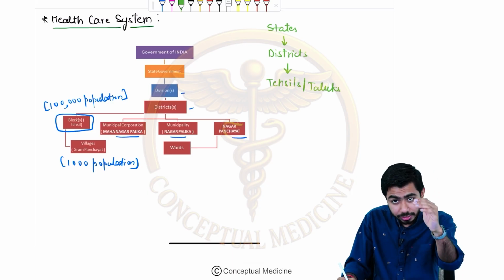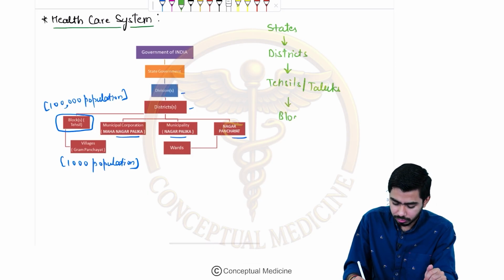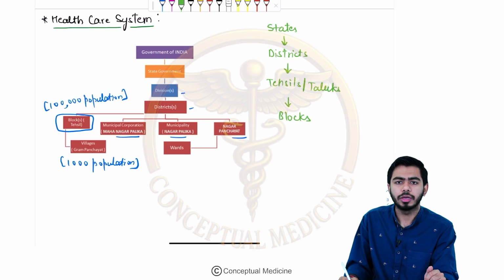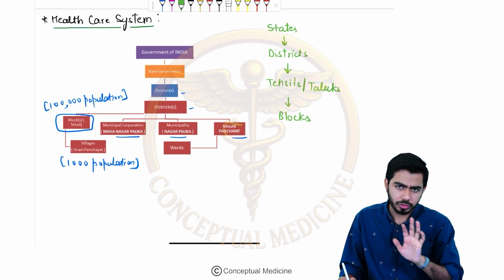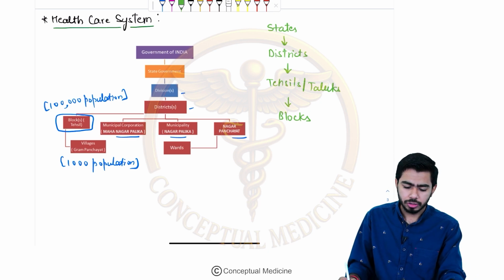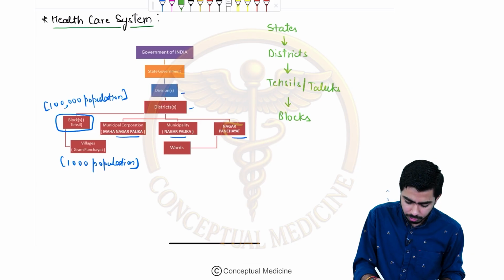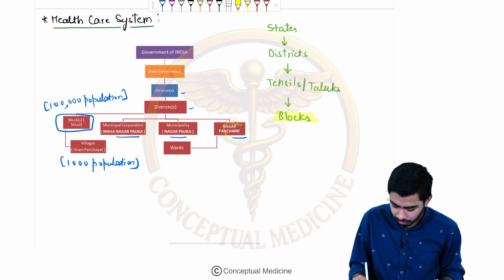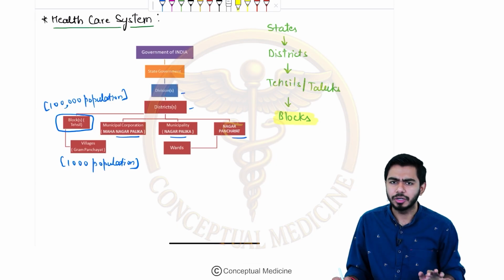Okay. After the tehsils, we are having the blocks, right? Under the blocks, the blocks could be for the rural area, and the blocks could be for the urban areas, right? So that is the basic thing which we are talking about over here. If we talk about the blocks, what things might we talk about under the blocks?